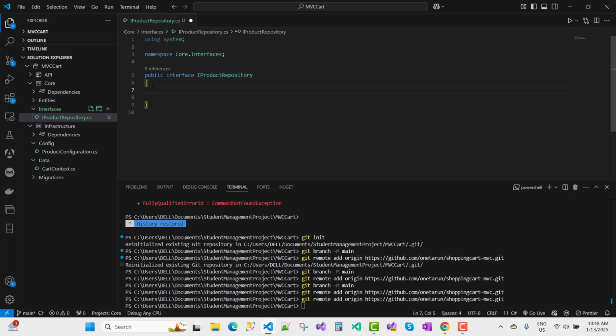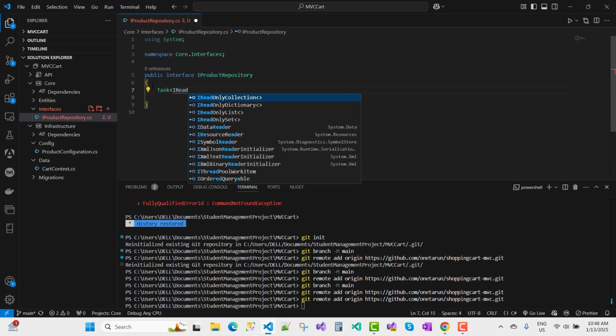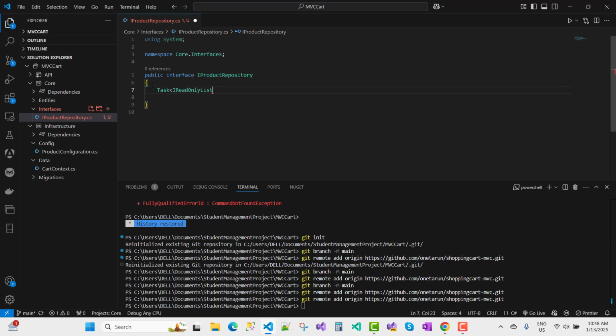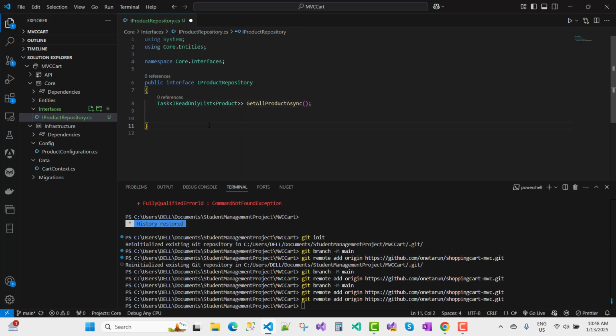Under the IProductRepository I want to return an IReadOnlyList, and that will return the list of products. So it will be GetAllProductAsync. Now use Ctrl+dot and using Core.Entities.